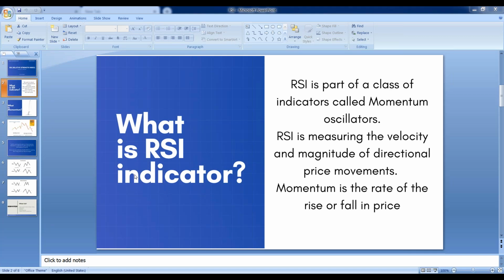After that accumulation, there is a markup phase which happens in the market. The meaning of this markup phase is that all those participants who have not taken part in the period of accumulation will come up and start buying the stocks.